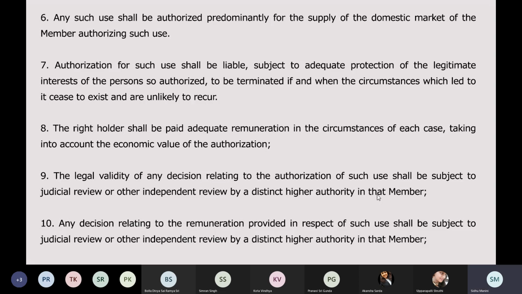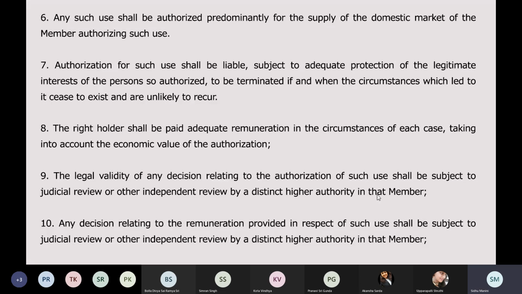Then seventh point, authorization for such use shall be liable, subject to adequate protection of the legitimate interests of the persons so authorized, to be terminated if and when the circumstances which led to it cease to exist or are unlikely to recur. Meaning, let's take the example of the pandemic.